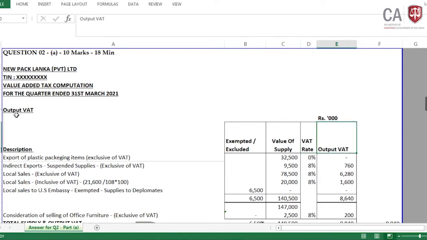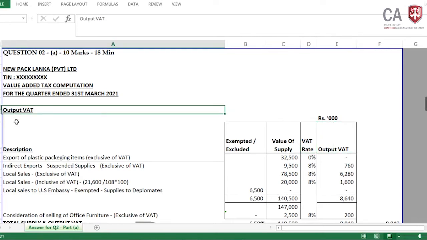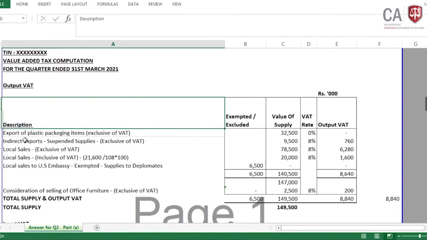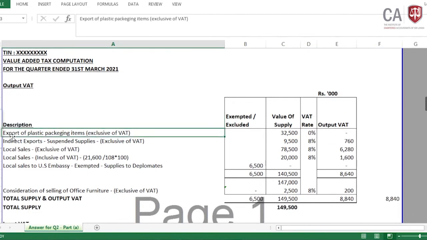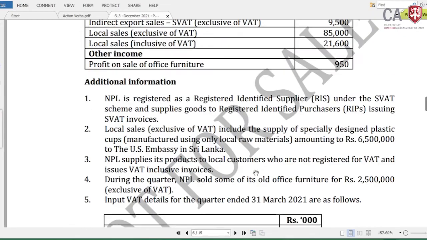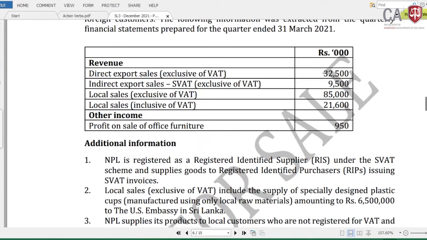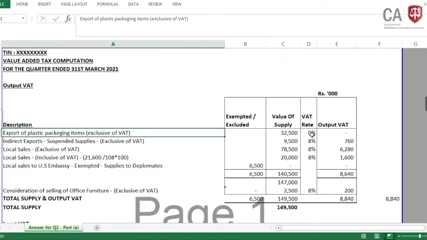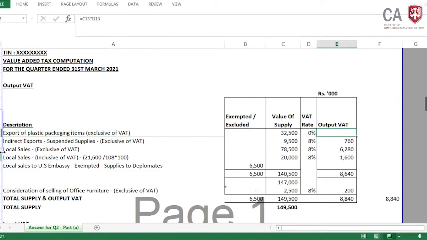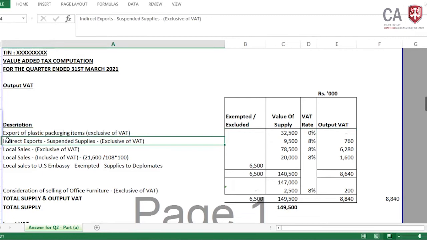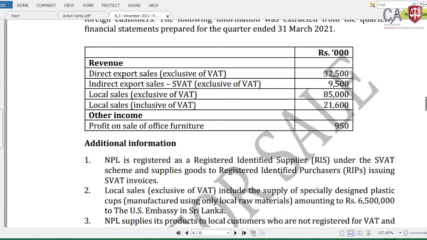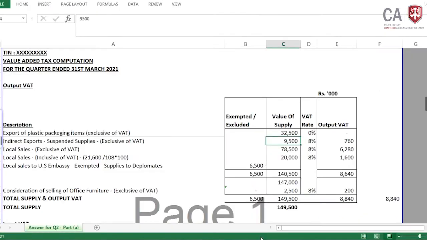Okay, then we are starting from the output VAT, which goes to our revenue. This is the description. In that we have the export of plastic packaging items. It is exclusive of VAT. It is in the paper, it has given 32,500. Then it is at the zero-rated supplies. Then we have indirect export, which is suspended supplies. It is also exclusive of VAT. It is 9,500, given in the question. In that, it is at the rate of 8%, 760 when applying that.